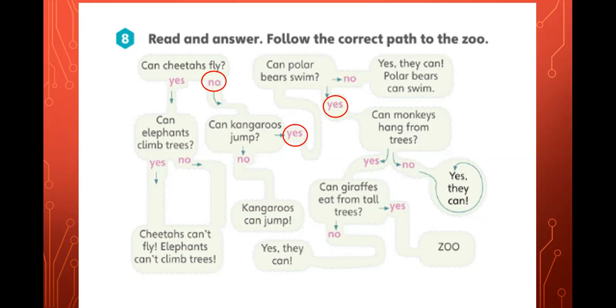Can monkeys hang from trees? Now remember, hang is when something is grabbing a part of another object and the rest of the animal or the person is just dangling in the air. Okay, so can monkeys hang from trees? Is that possible? Can they dangle from a tree? Yes, they can.